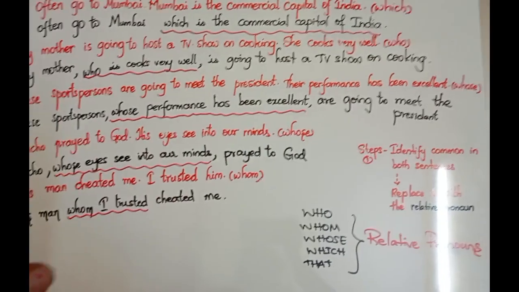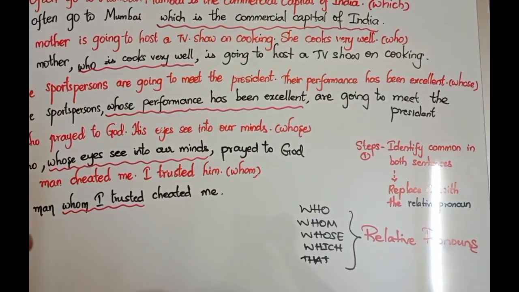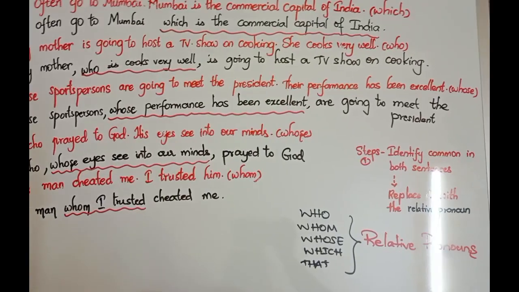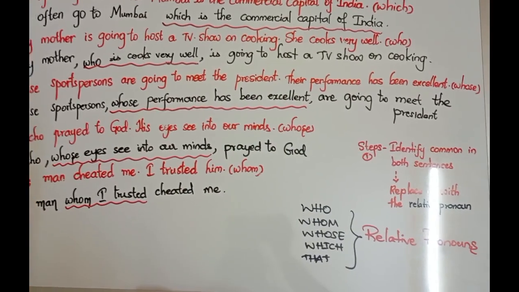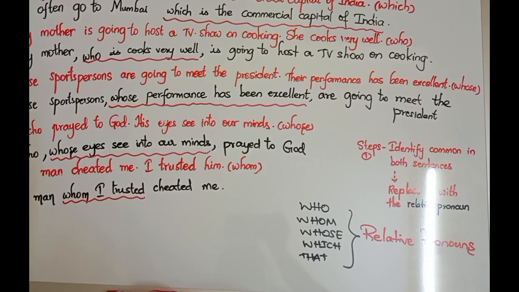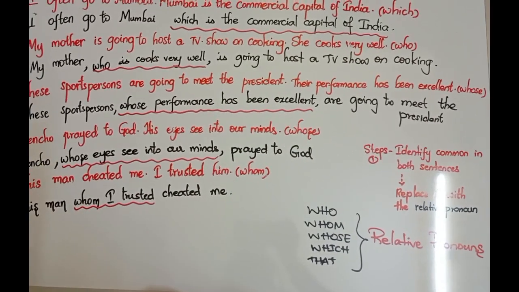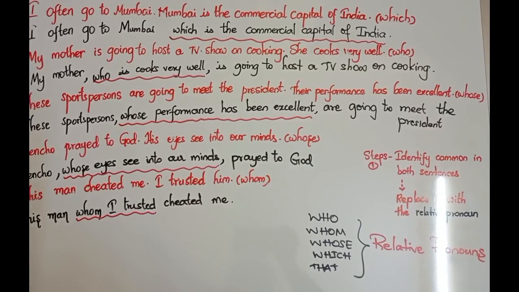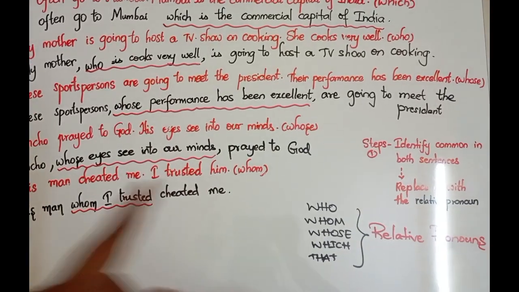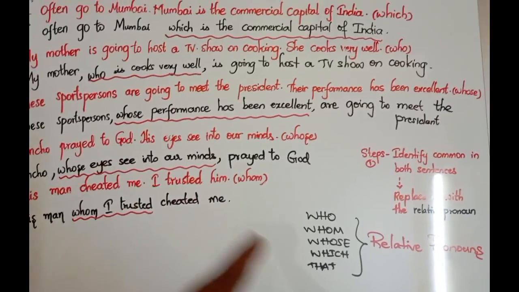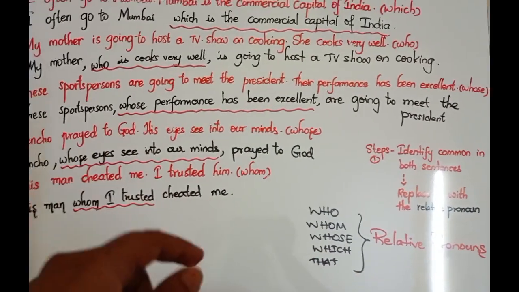Now look at the relative pronoun. It is preceded by a comma and succeeded by a comma, and the antecedent is common in both the sentences. Similarly, the sportspersons are going to meet the president. The performance has been excellent. In brackets, whose. You bring that relative pronoun and put it before that antecedent. The antecedent part is also very important, and you add this relative pronoun beside that antecedent.